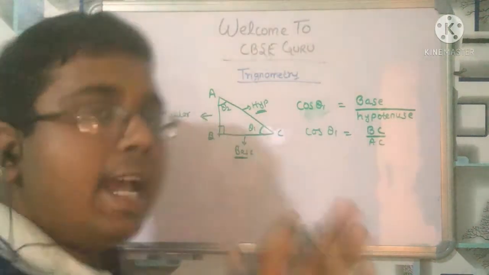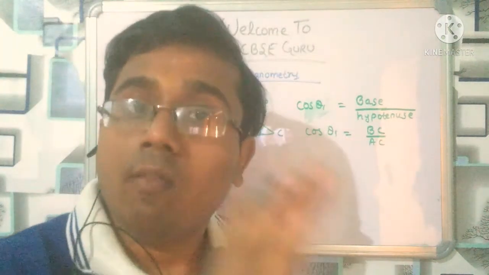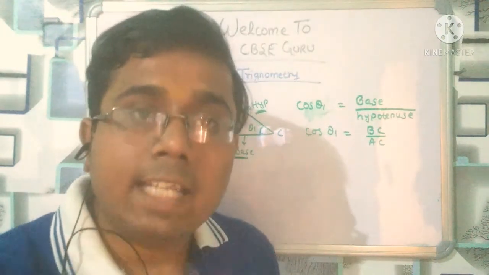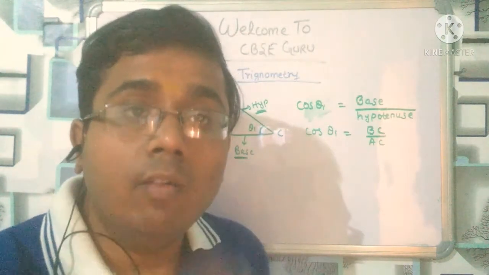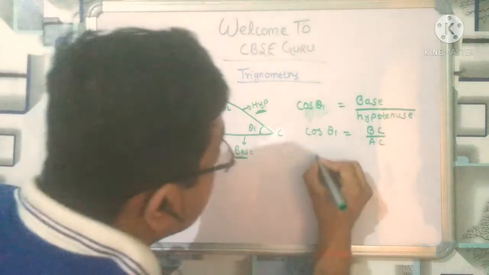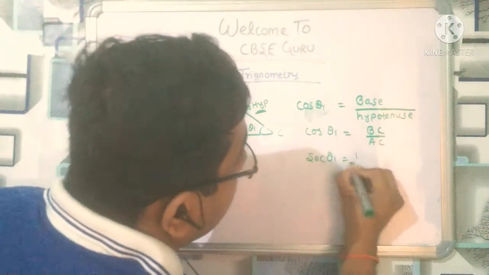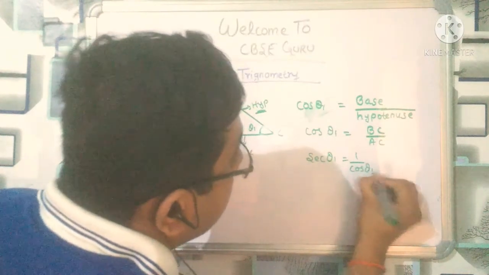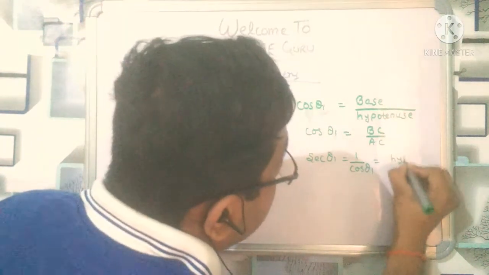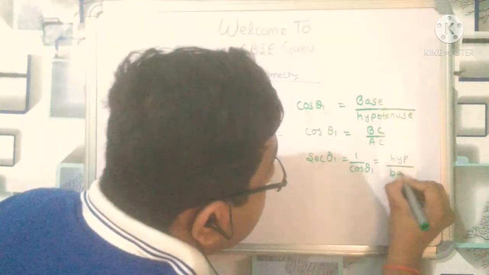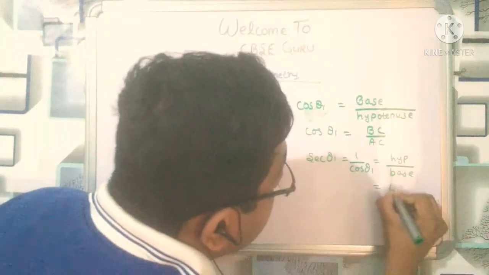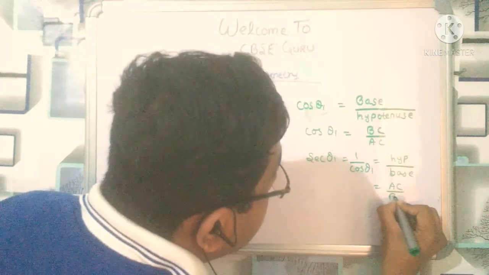In the same way as cosec is the inverse of sine, sec is the inverse of cos, you can say sec theta 1 is 1 by cos theta 1. In the same way, hypotenuse upon base, so you can write it as AC upon BC.